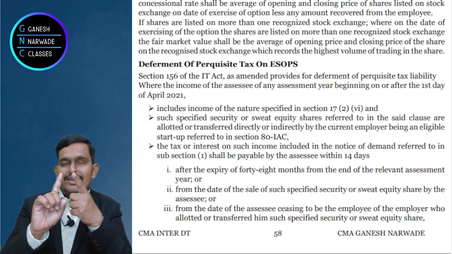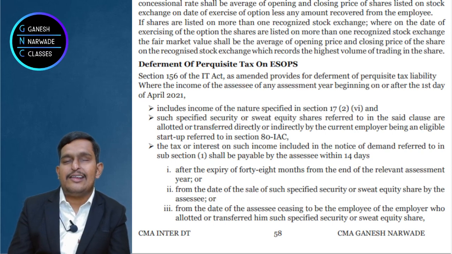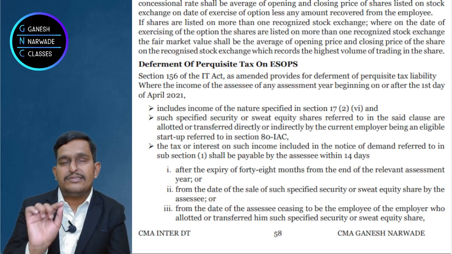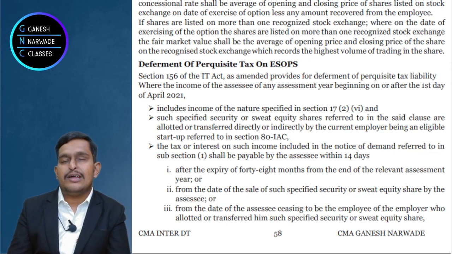Either within 48 months from the end of the assessment year, or when the employee ceases to be an employee, either resigns or leaves the job, or is removed or retrenched from the job, and third one, when he sells the shares. Out of these three situations, whichever is earliest you should take, and from that date within 14 days, it becomes a taxable perquisite.